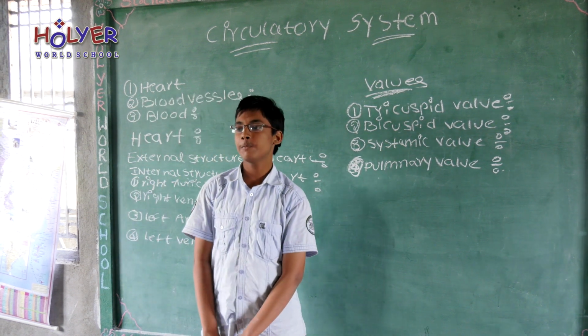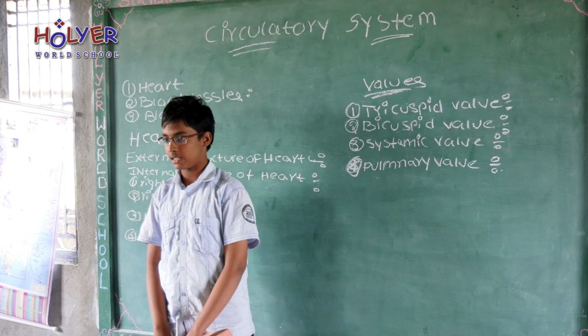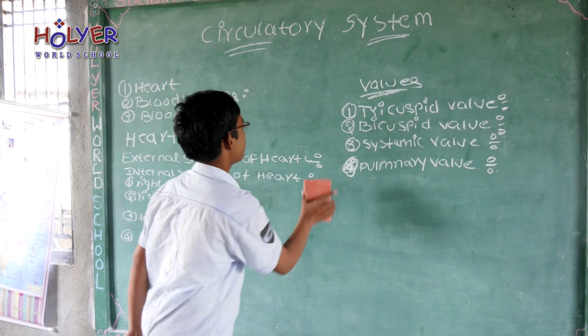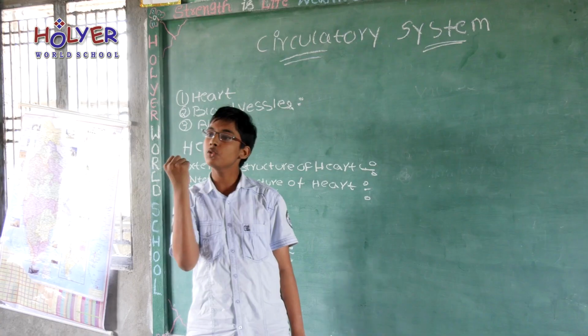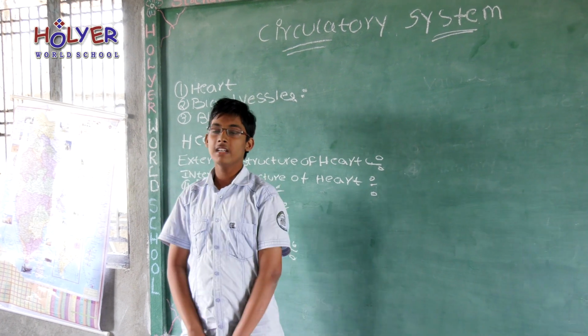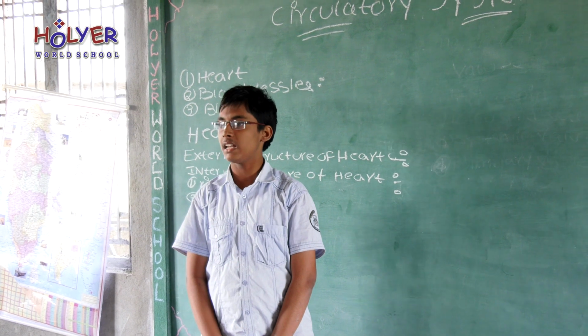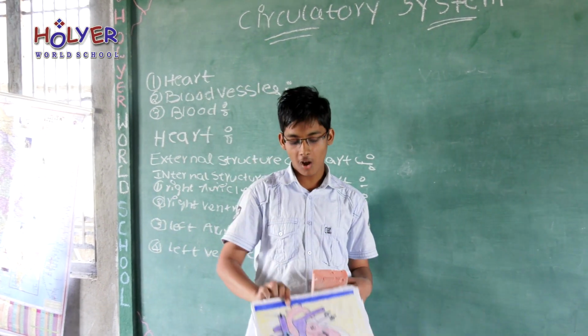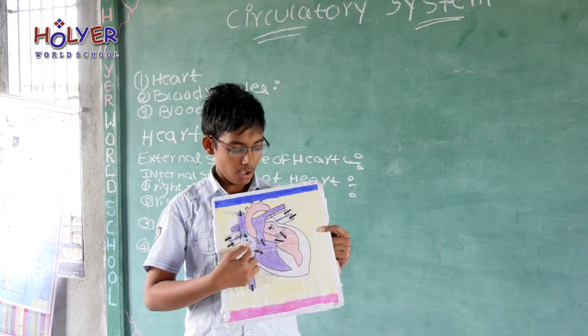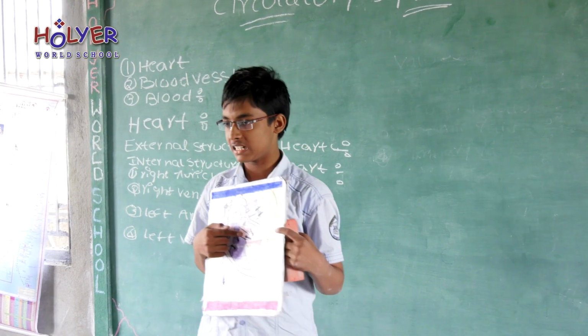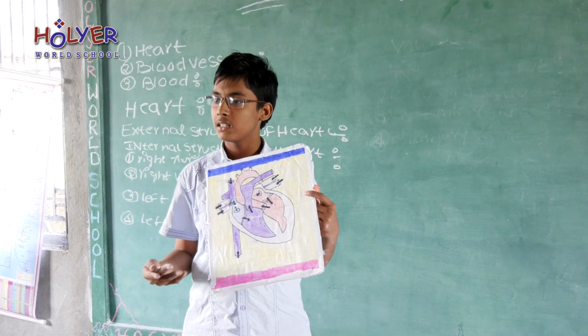Next, I would like to explain about the mechanism of heart beating. The heart is the size of your fist and is dark red in color. Imagine that heart is in relaxed state. There is no blood in the heart.